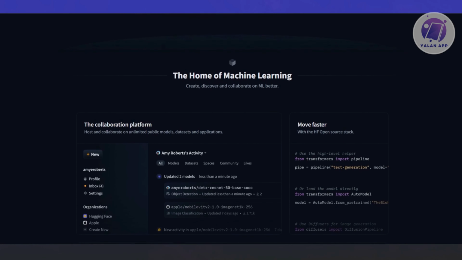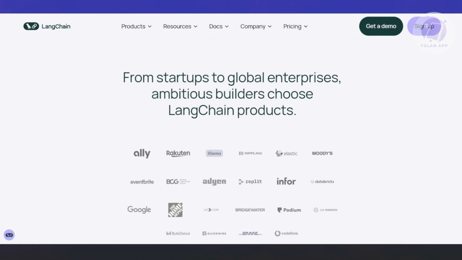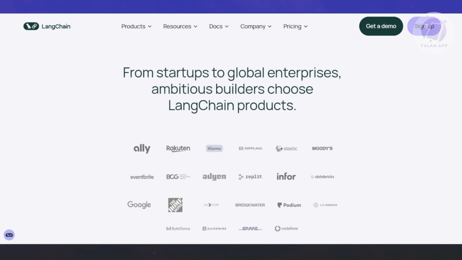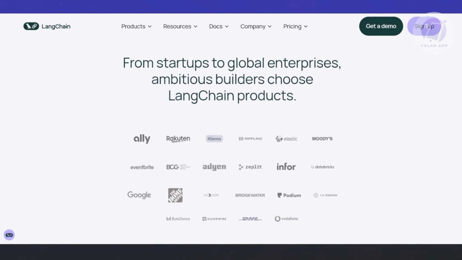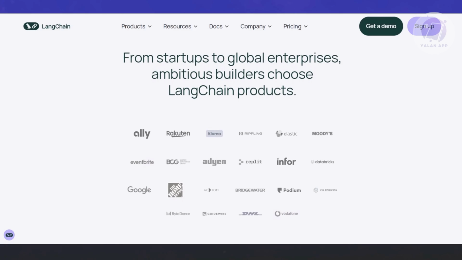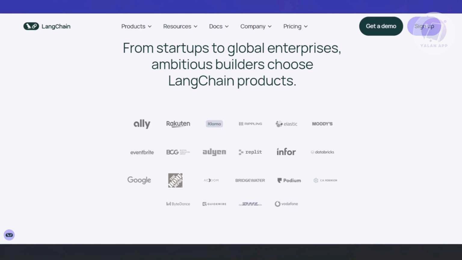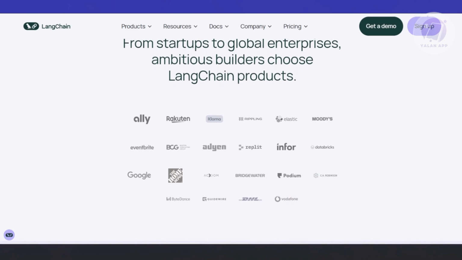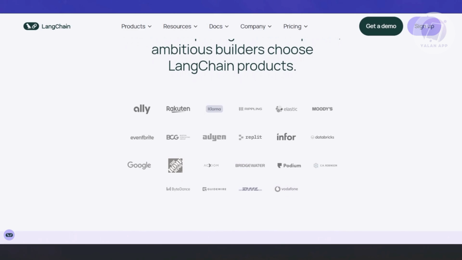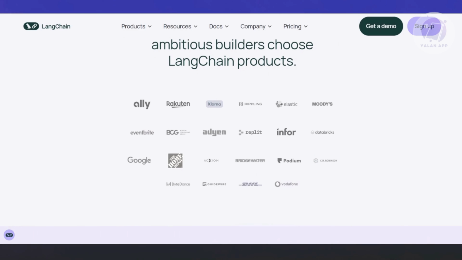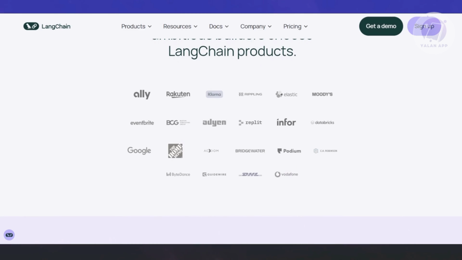So, when should you choose LangChain here? LangChain becomes your best friend when things get multi-step or complex. For example, the first step is you're using Hugging Face to describe the image, which is image to text, and then step 2 is you use GPT to write a story, which is text to text, and use Hugging Face again to read the story aloud, which is text to speech, and then bundle it all into one app with a UI.